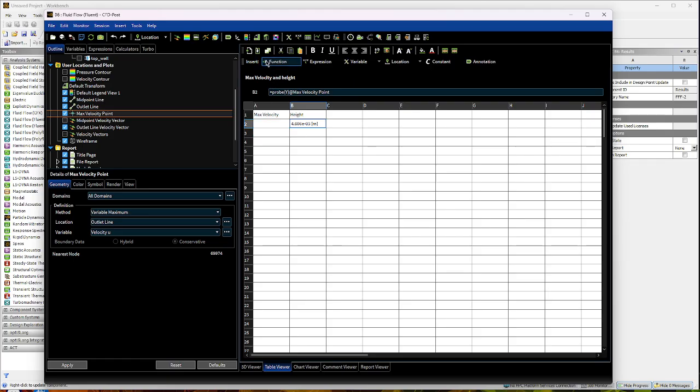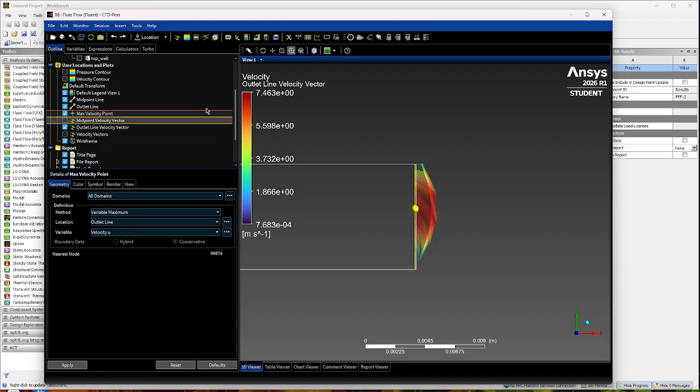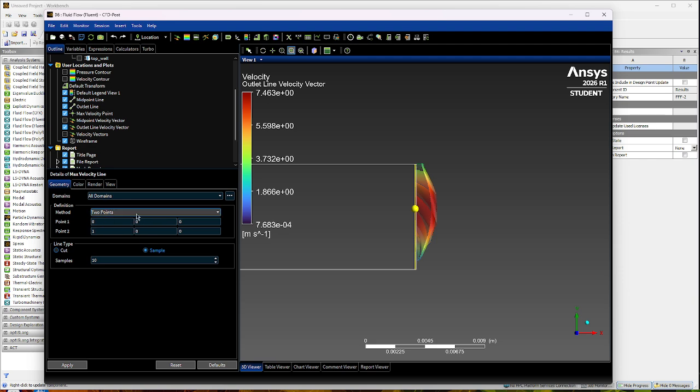And then now we're going to go back to our 3D viewer, and then we're going to make this line that I talked about earlier. We're going to make this line here. So we're going to do max velocity line, with 2 points. So we're going to do x points, so from 0 to full length.